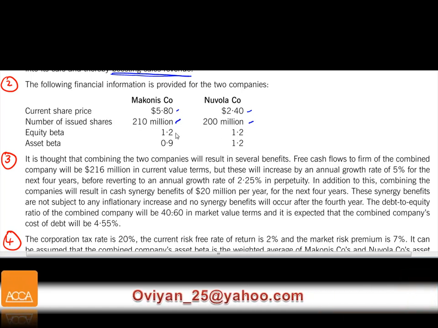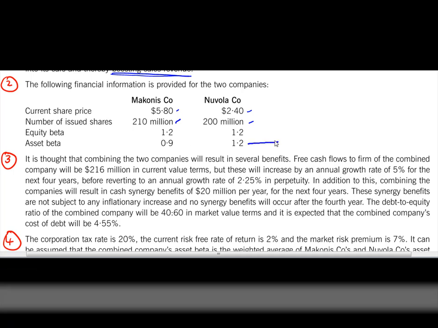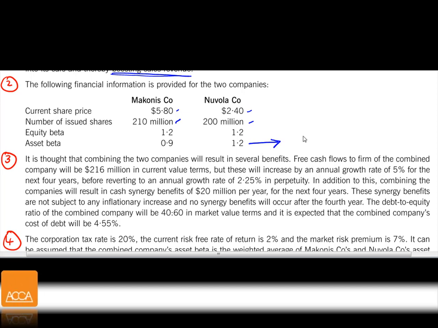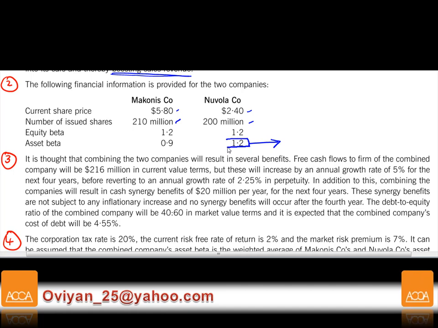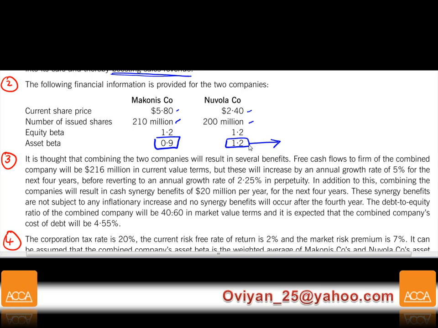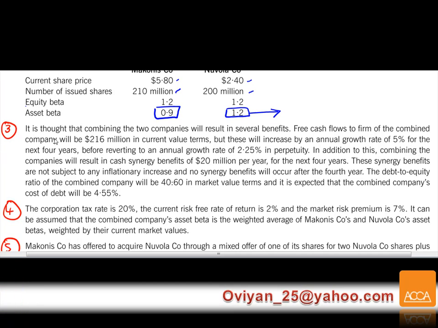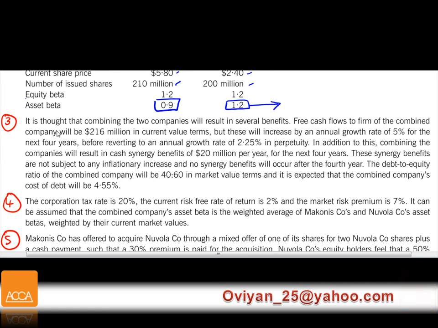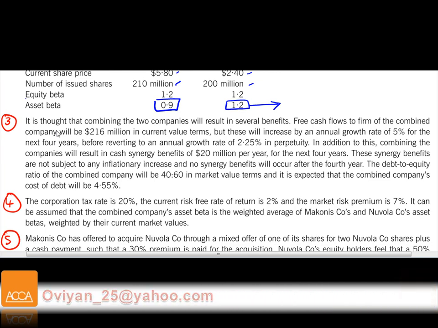Looking at equity beta is not so useful. What is more interesting is looking at asset beta, because asset beta does not reflect any financial risk. It only reflects business risk. So Novola is a high risk company, and Makonis is low risk business wise. Novola is taking higher business risk. Now that will be useful for us to find some cost of capitals. Later we're going to see what type of cost of capital we will have to use.